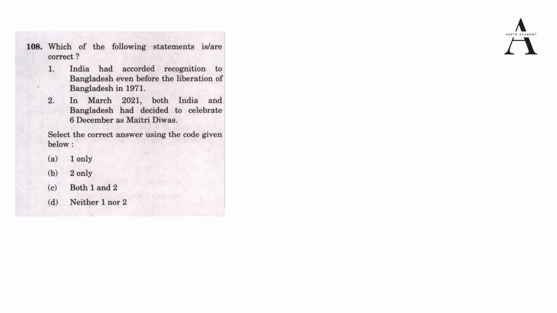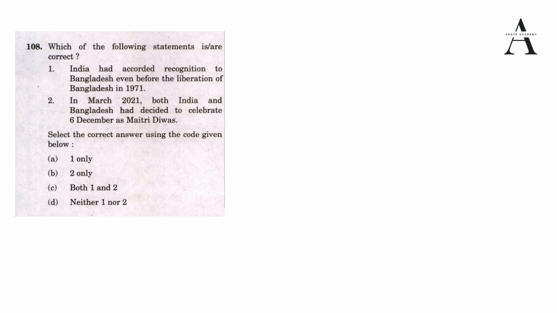Now we shall discuss the second question, which is again from current affairs and from the recent exam. Which of the following statements is or are correct? The first statement is, India had accorded recognition to Bangladesh even before the liberation of Bangladesh in 1971. We know the history, but we are not sure when it was accorded. If we know, then only we can mark it. The second statement is, in March 2021, both India and Bangladesh had decided to celebrate 6th December as Maitri Diwas.